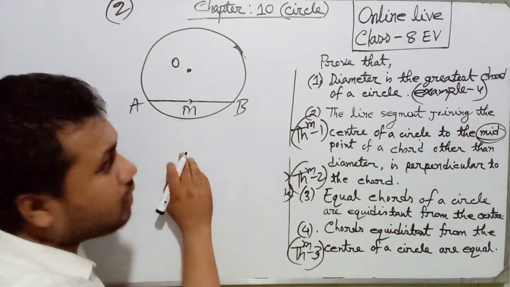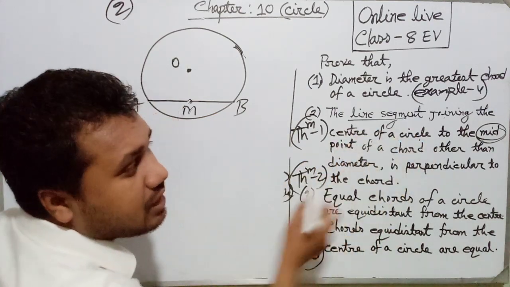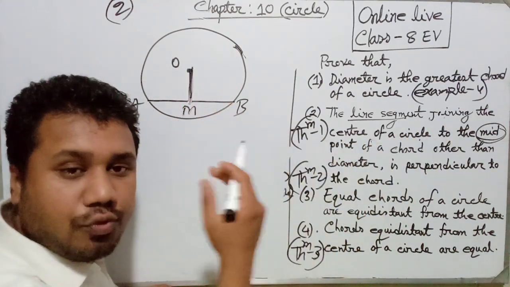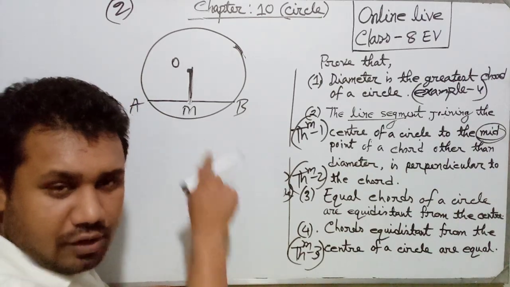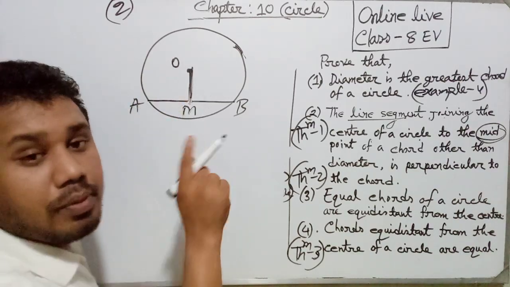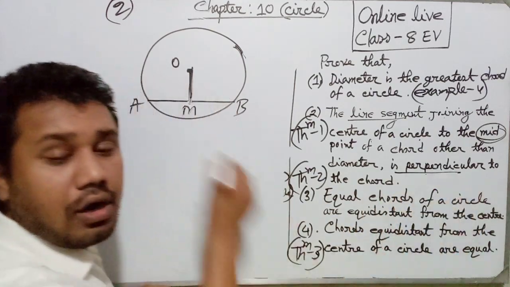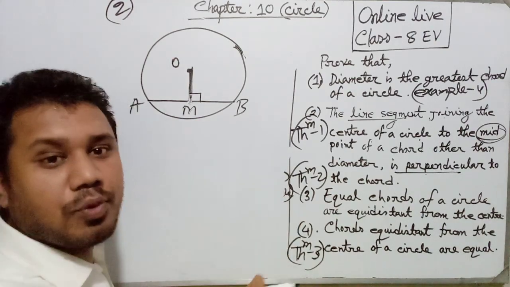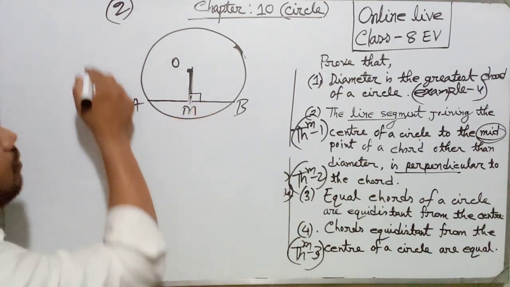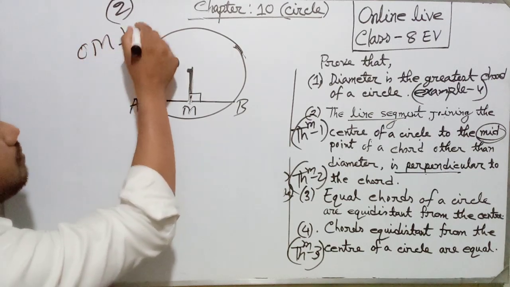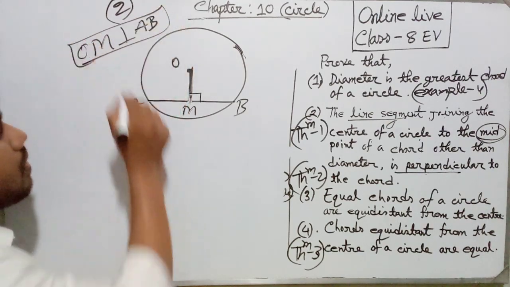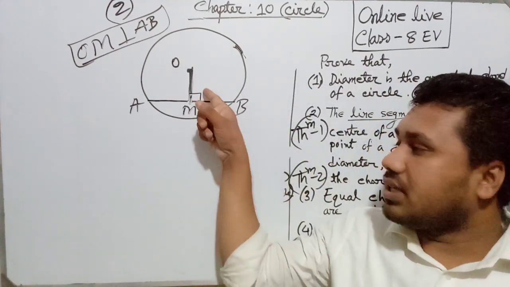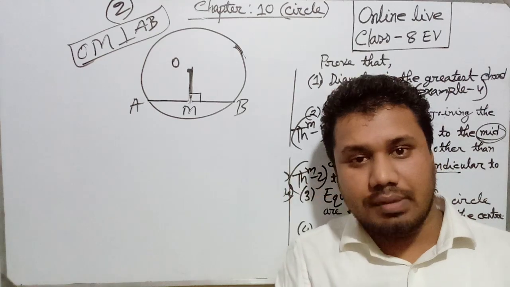The question says that if we join the midpoint and the center, then we get a line segment, and this line segment will be perpendicular to the chord, that is 90 degrees. So it is required to prove that OM is perpendicular to AB. That means it will be 90 degrees. This is our demand.